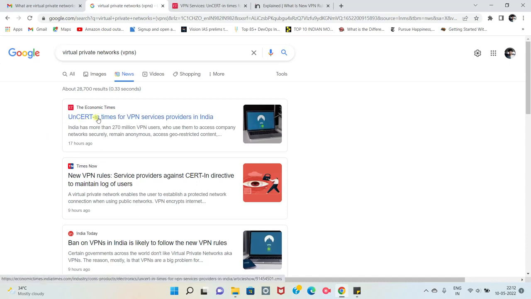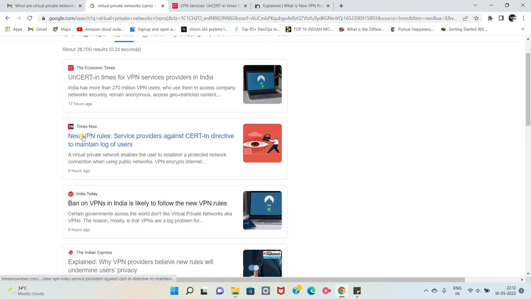They mentioned uncertain times for VPN service providers in India. That is 17 hours ago, so this is recent news. And in one more newspaper: new VPN rules, service providers against CERT-In directive to maintain logs of users.